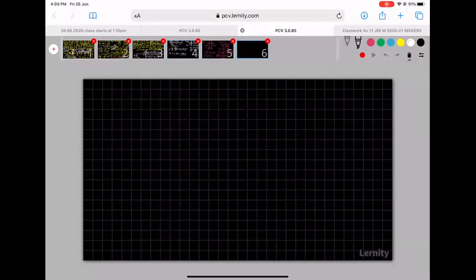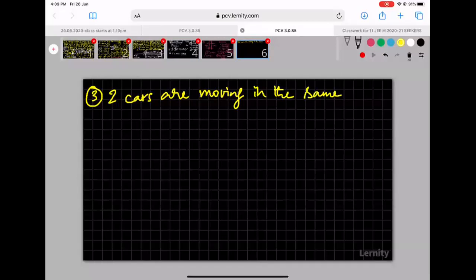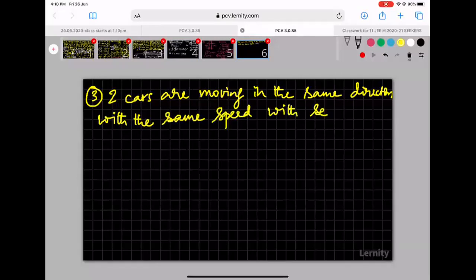Next question. Two cars. No, wait for some time till I write this. Two cars are moving in the same direction with the same speed, with separation 40 meters.